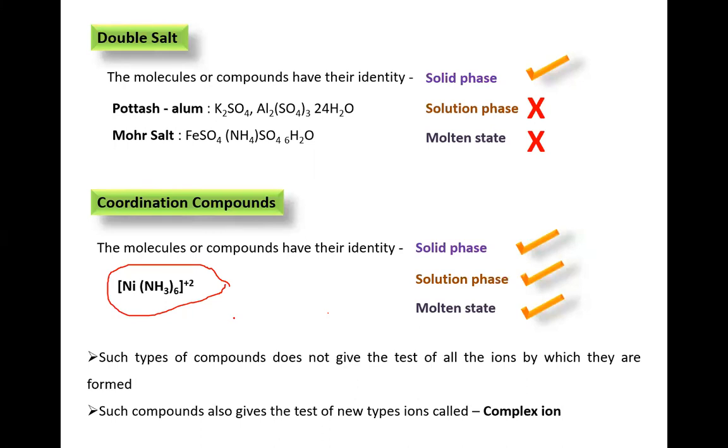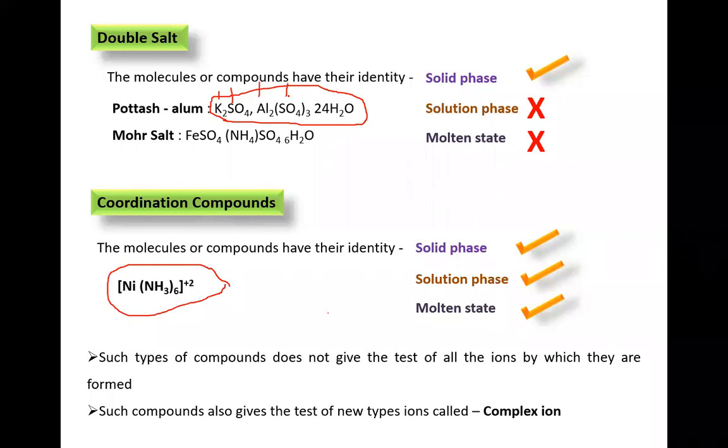That test, such types of compounds do not give test. Just imagine, here potash alum is there. If you are going to analyze the individual ions present in that molecule, you will find the test for the presence of potassium, sulfate, aluminum, and again sulfate.